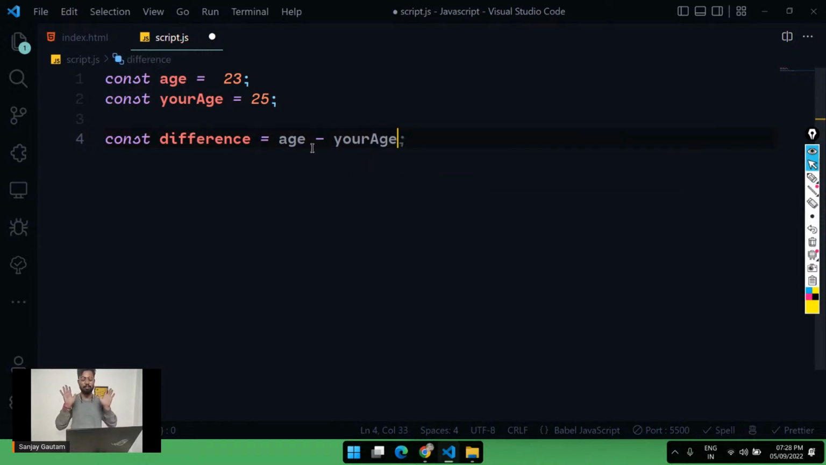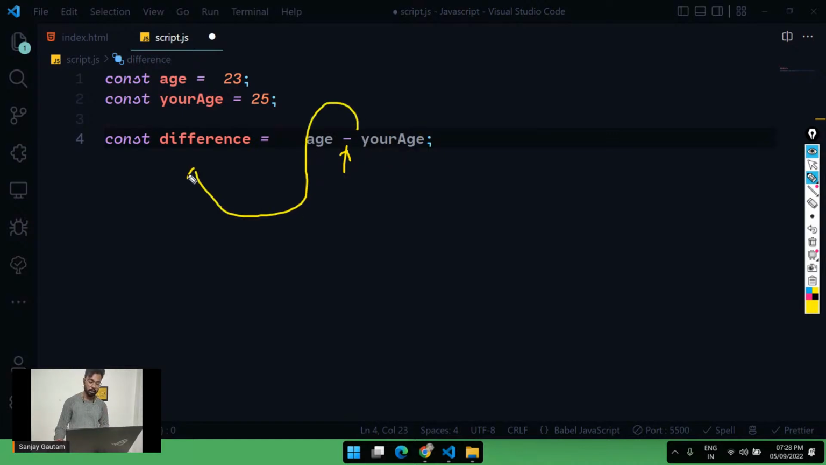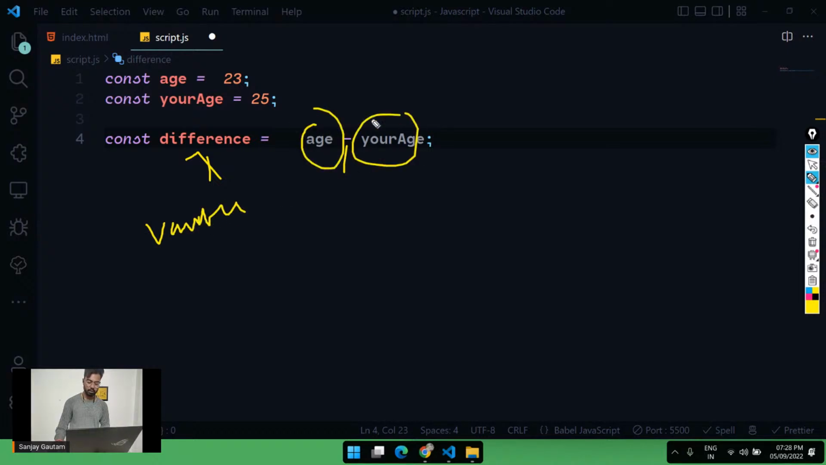Like basic mathematics. If you want to know the difference between two numbers, what do we do? Subtraction. So now we are performing a subtraction operation on these two variables, these two values, and we can store this result in another variable. So we are storing this subtraction in another variable.